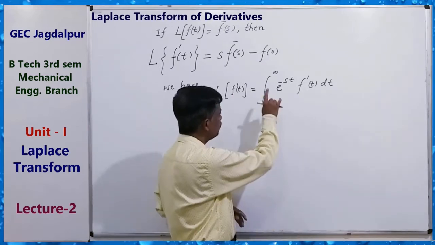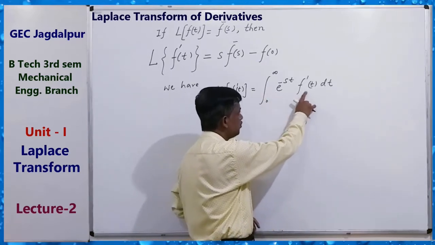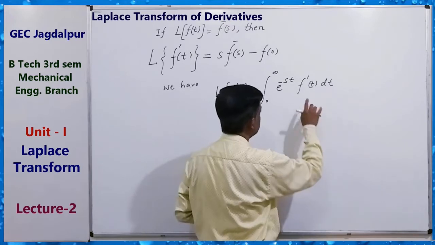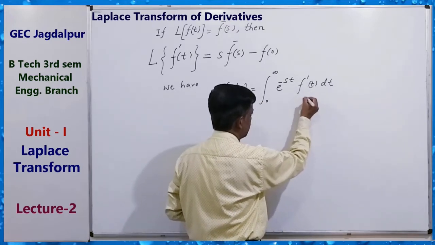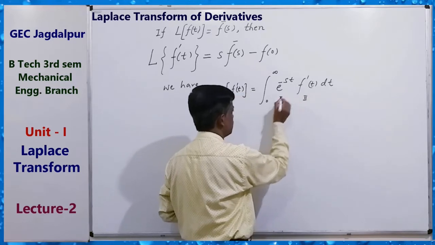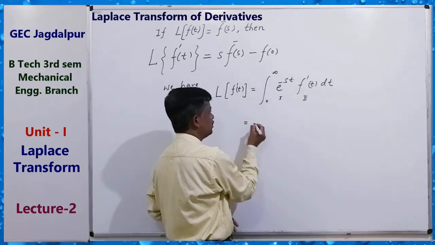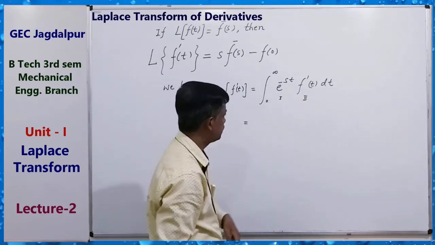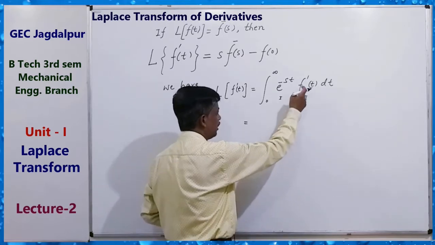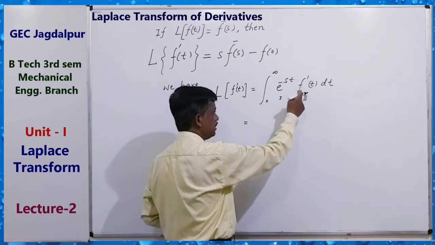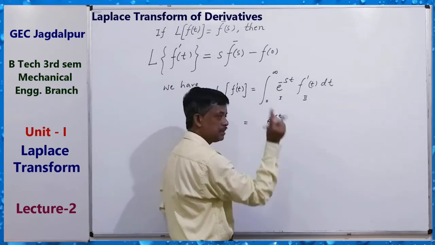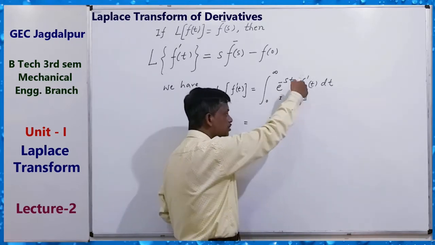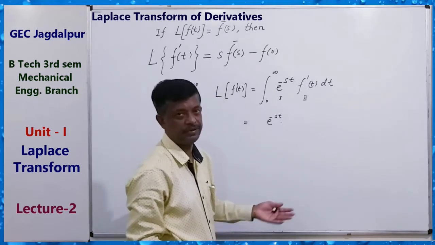Now solving this integral by using the by parts method, this is the second function and this is the first function. So integrate it. f dash t is the first function, e to the power minus st; integration of the second function, integration of f dash t, is ft.